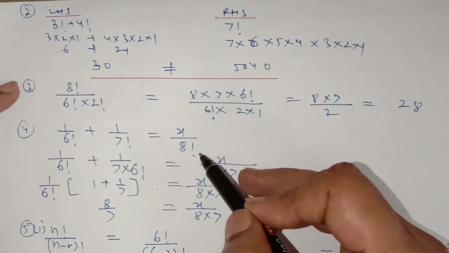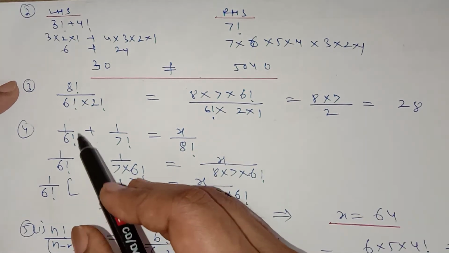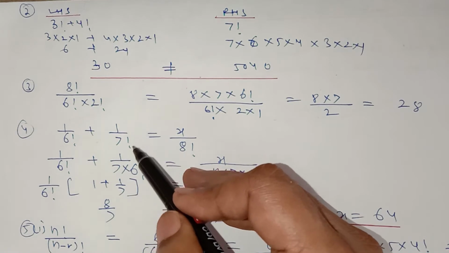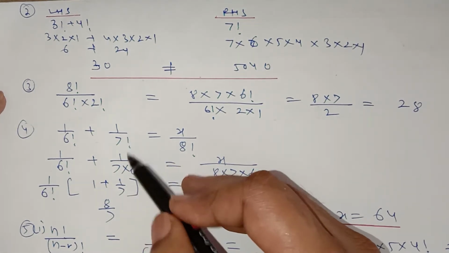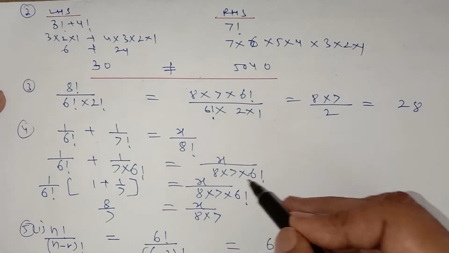Now question number 4 is 1 upon factorial 6 plus 1 upon factorial 7 is equal to x upon factorial 8, and you have to find the value of x. So for 1 upon 6 factorial, you can write as it is. For 1 upon 7 factorial, you can write 1 upon 7 into factorial 6. For 8 factorial, you can write 8 into 7 into 6 factorial.